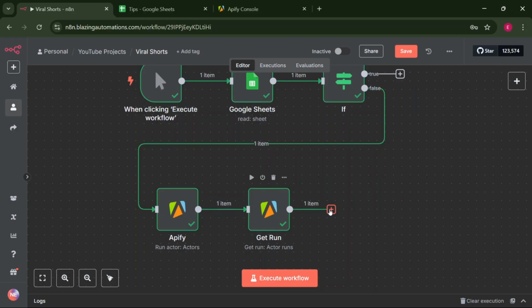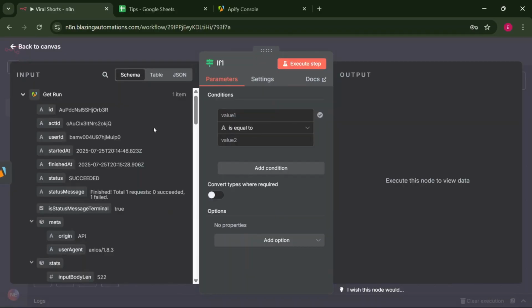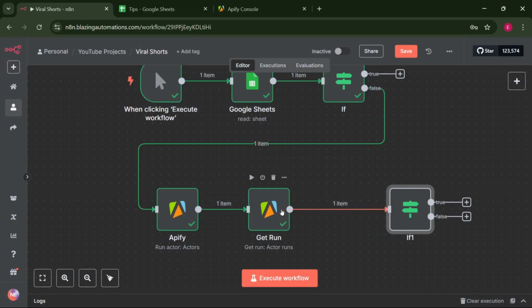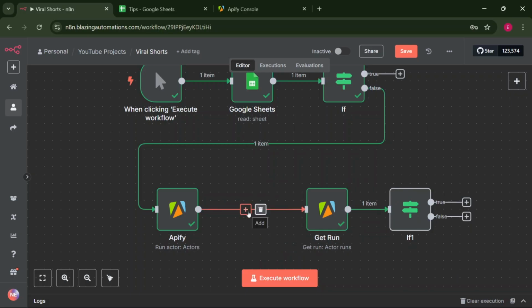So let's add a checkpoint, which will be an if node. Let's search for if, and all we're going to do here is say if the status is succeeded. So we're going to grab the status here and drop it into value 1. Let's hard code succeeded. So if the status here is succeeded, then go ahead. But if it's not succeeded, all we have to do is wait. So I think we need to add a wait node here.